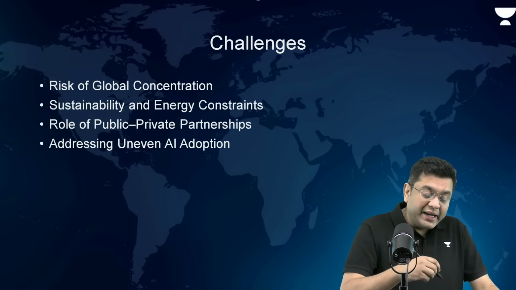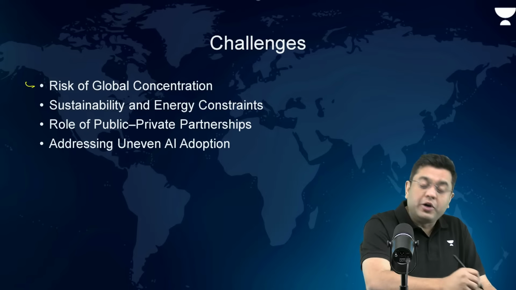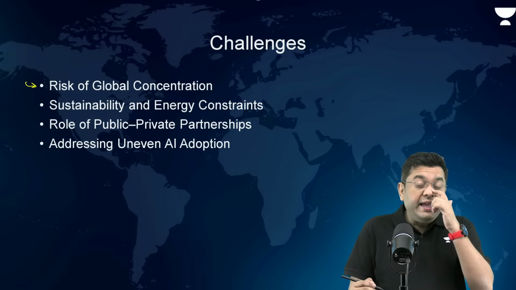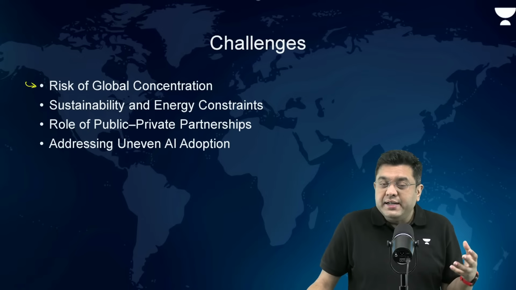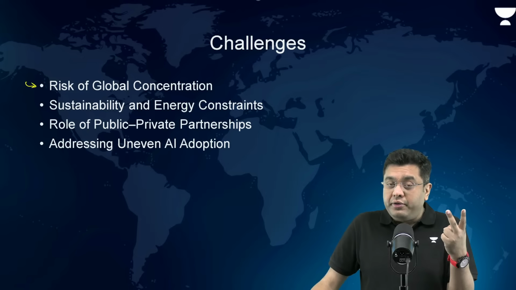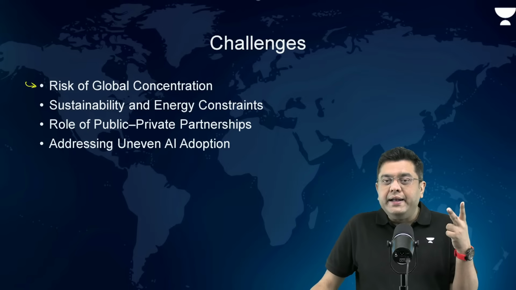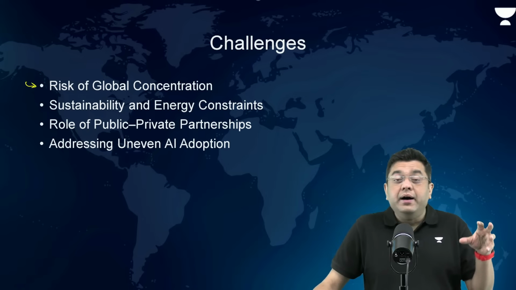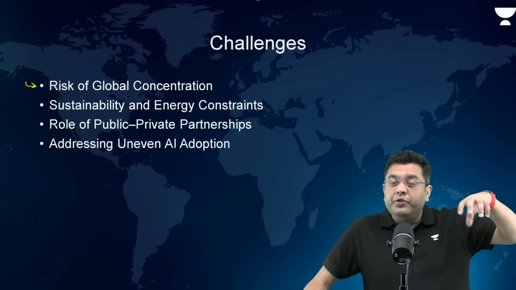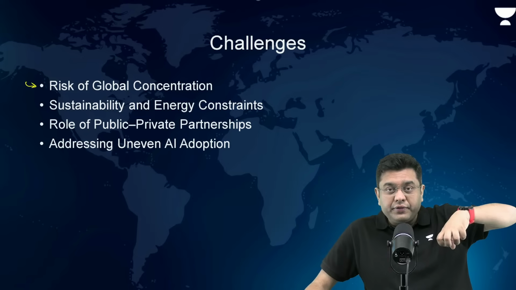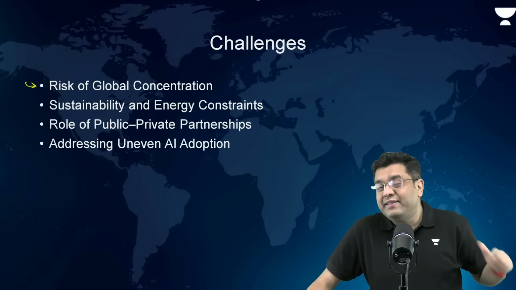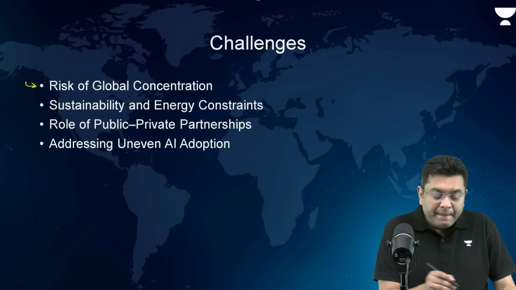Now, there are challenges, risk of global concentration. All the AI industries and major developments are happening in two regions, West, China. So all the AI data is somehow being concentrated only in these areas. As a consequence, accessibility can be an issue.